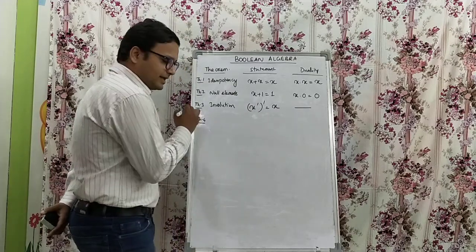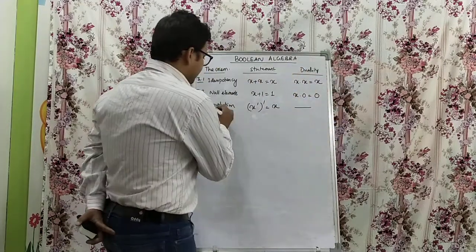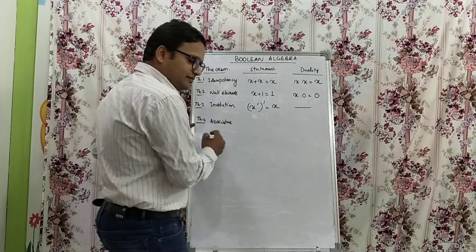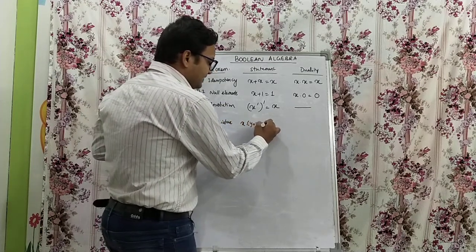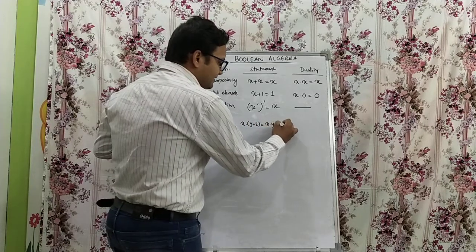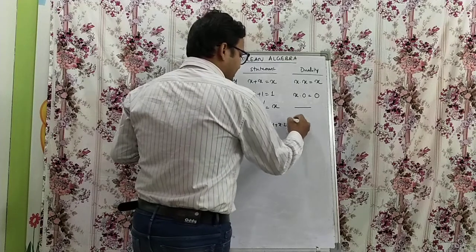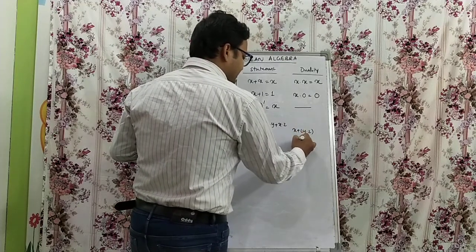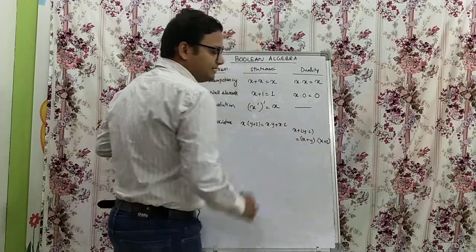Theorem number 4 tells us the associative law. We have already seen x dot (y plus z) is x dot y plus x dot z. So what is the duality of it? x plus (y dot z) is (x plus y) dot (x plus z). This is the duality.